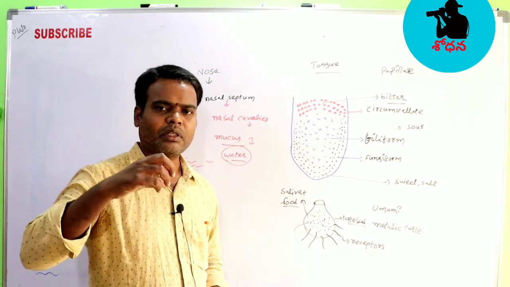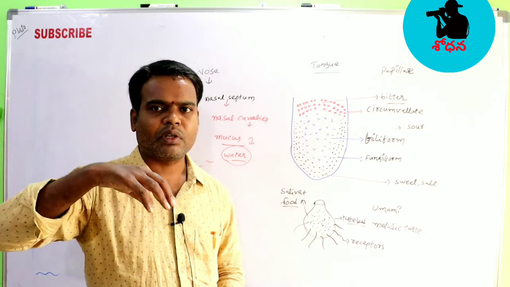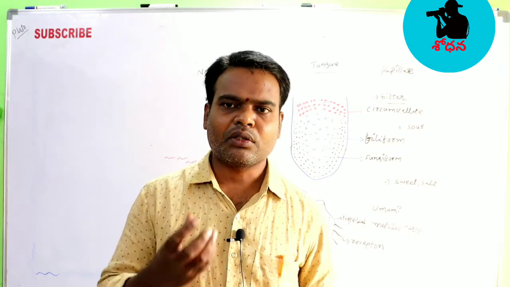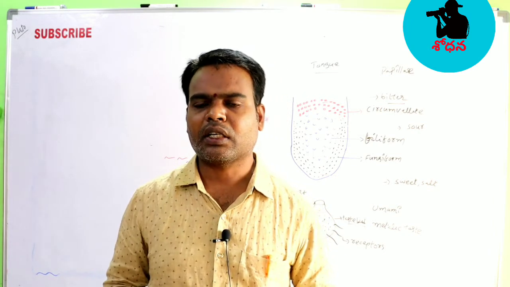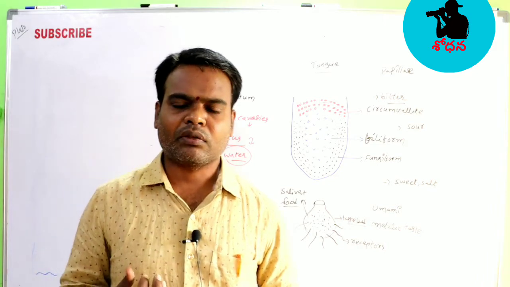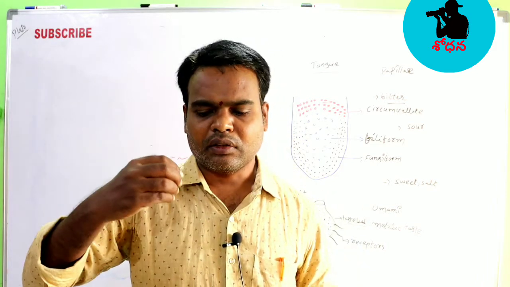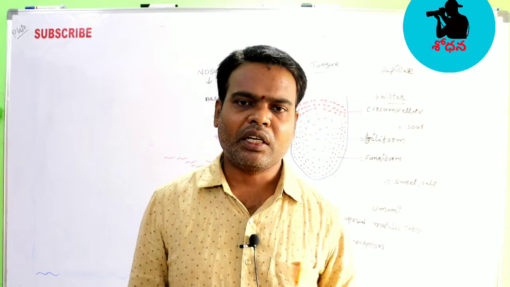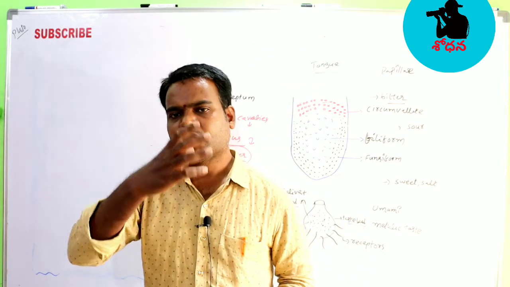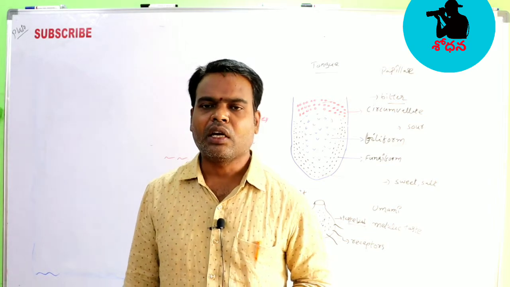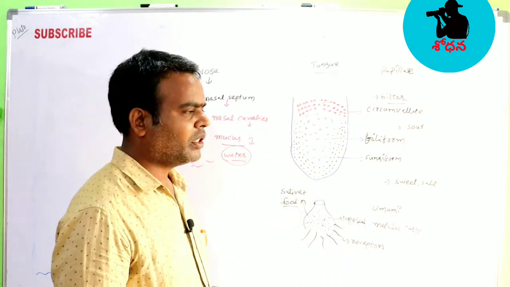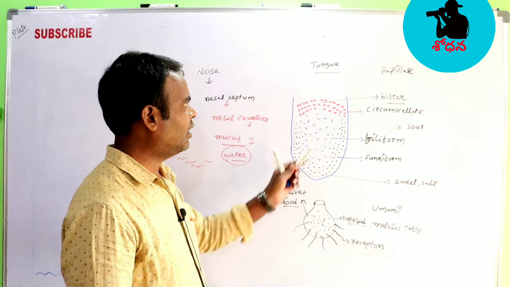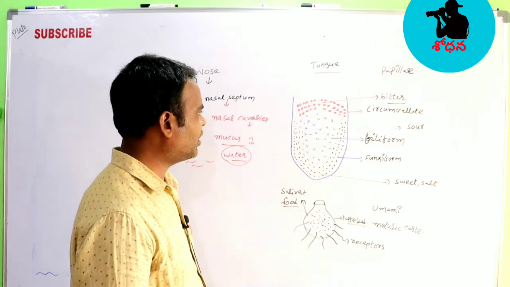Just near the mucus there are different kinds of receptors, nothing but the olfactory receptors. These olfactory receptors take the sense of smell. According to the chemical we have taken, that information is sent to the brain through the olfactory receptors from the olfactory region of the nasal chambers. So it is very simple. But the chemical we are taking should be dissolved in the water of the mucus. Okay, right.